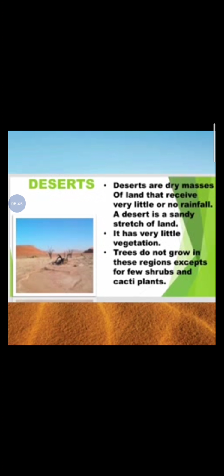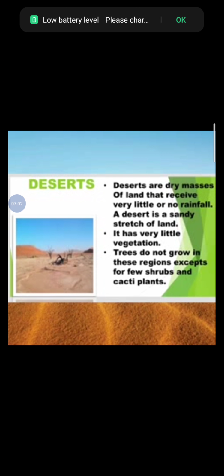Now, deserts. Deserts are dry masses of land that receive very little or no rainfall. A desert is a sandy stretch of land. It has very little vegetation. Trees do not grow in this region except for a few shrubs and cacti plants.